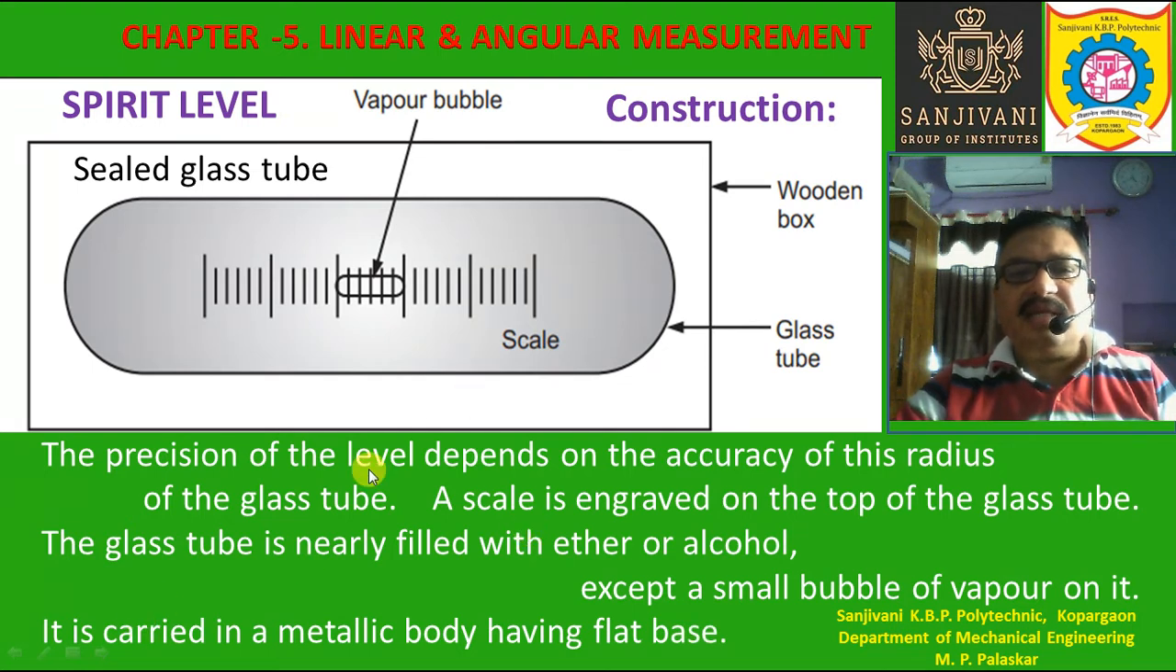This glass tube is carried in a metallic body having a flat base, or sometimes a wooden box, right? The base of the body in which the glass tube is placed has a flat base. That is very important: the base of the metallic body or wooden box which carries the sealed glass tube must be flat.